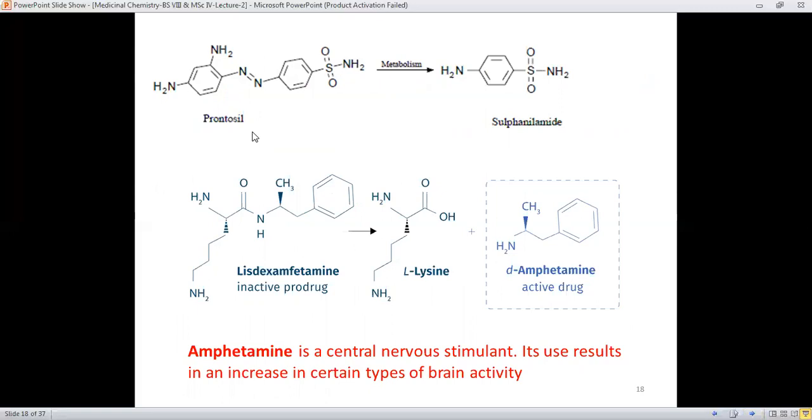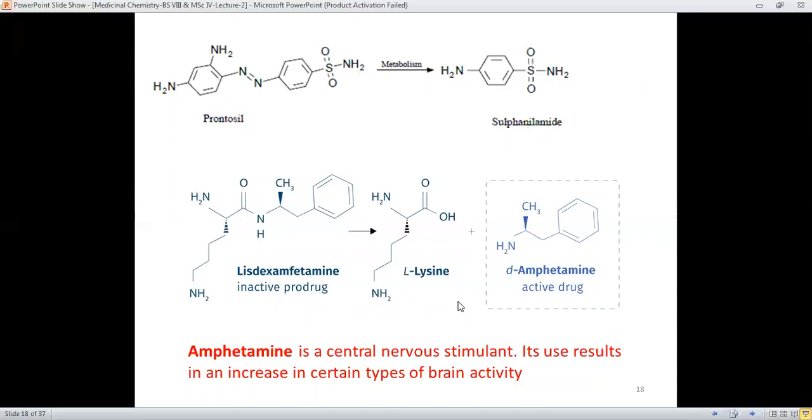Here is the Prontosil molecule. It breaks down from here. Therefore, this sulfonamide, meaning sulfonyl and amide amino group, was released as the sulfanilamide, and this triamino functionality was released as the byproduct.